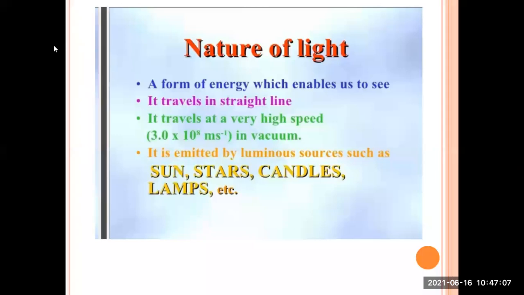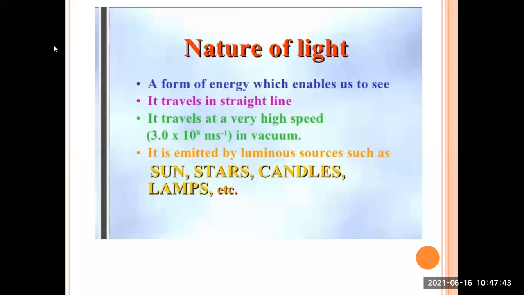So what basically light is, you can just see a light, okay? You can't touch it, but your eyes can see the light, okay? So what this basically light consists of, a form of energy which enables us to see. It makes things visible. In a dark room, you cannot see any object, but when light comes inside that room, all the objects inside the room are visible. Okay, so how does this light travel?